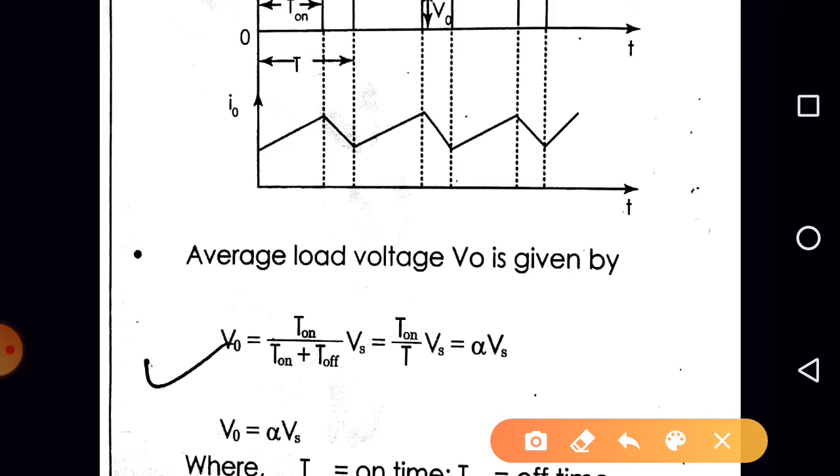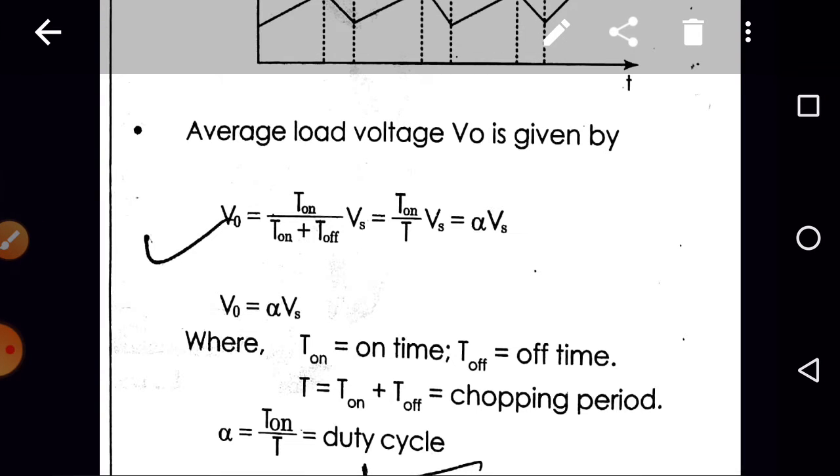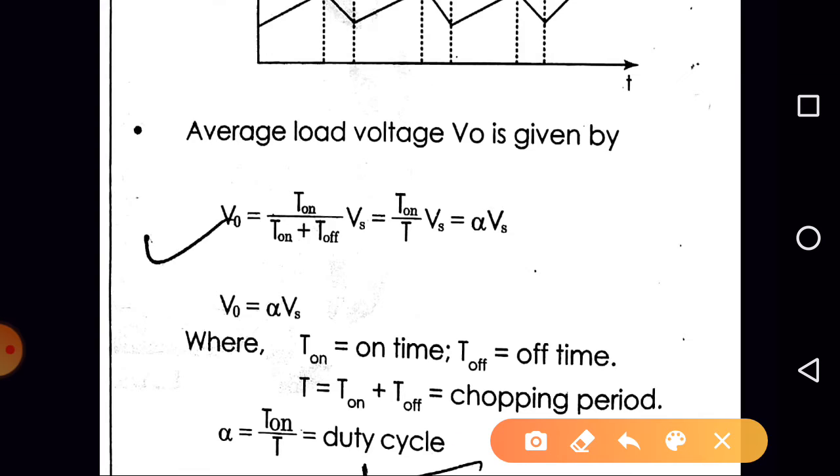You can derive the expression V0 average is equal to T on by T into Vs, which can be defined as alpha into Vs, where alpha is nothing but the duty ratio or duty cycle of the chopper, right?